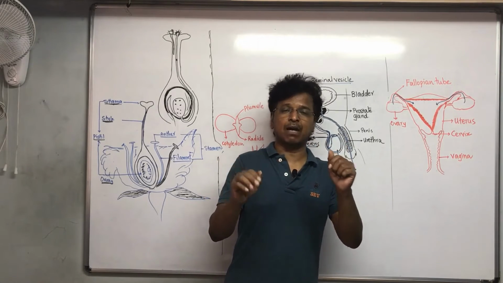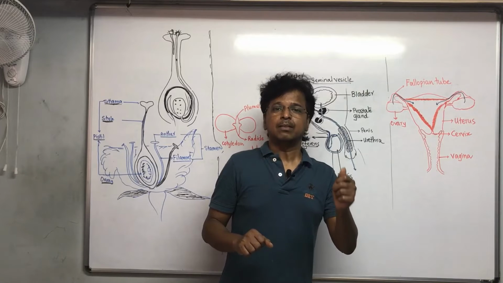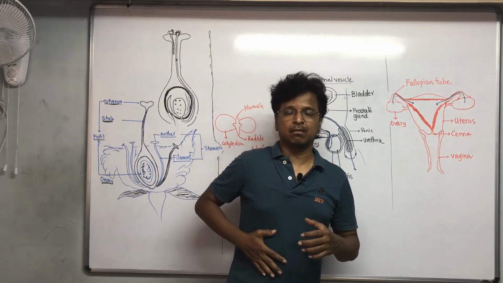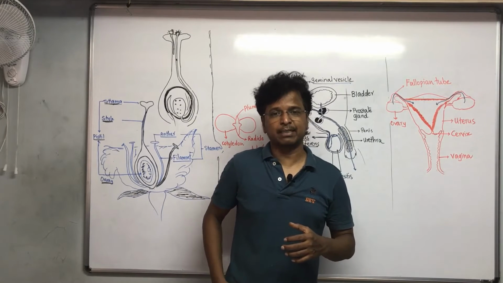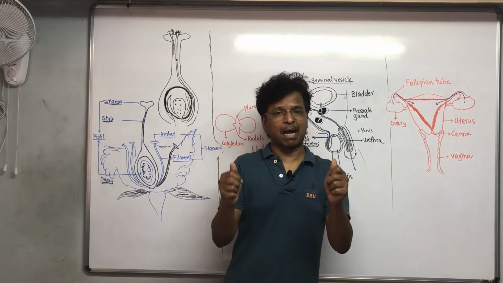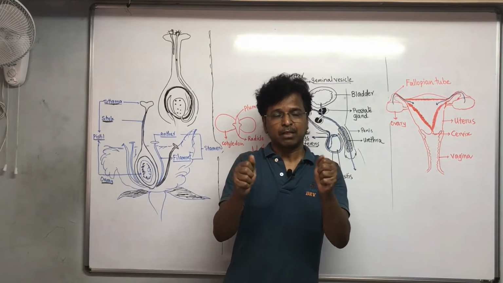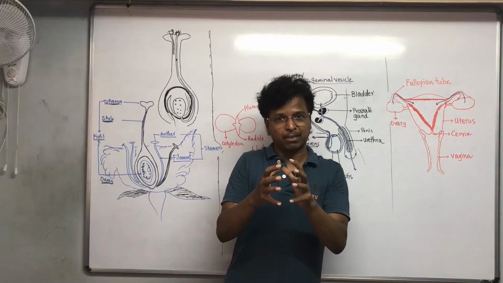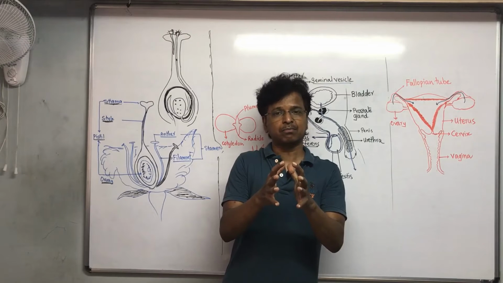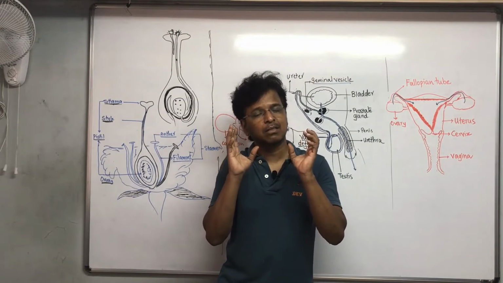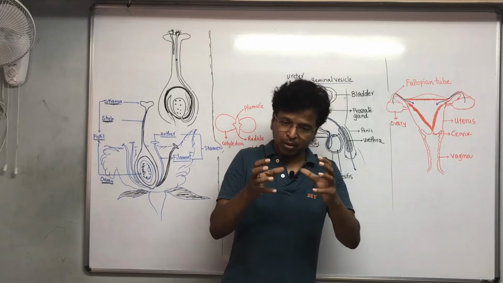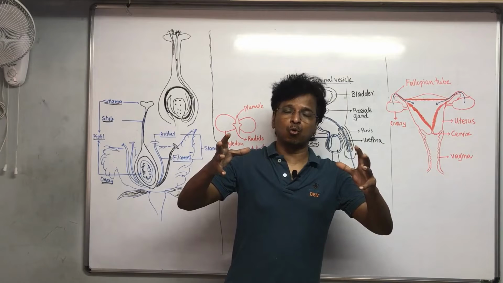For example, you must have seen older people in your homes using a water bag for making their body warm, for heating their body somewhere. The rubber of that bag is such strong rubber and so flexible basically. It is ready to expand, and at the same time it is ready to contract also. Something of that sort the uterine wall is. The uterine wall is ready to expand as the baby grows.